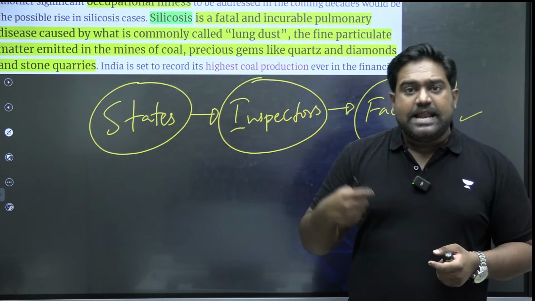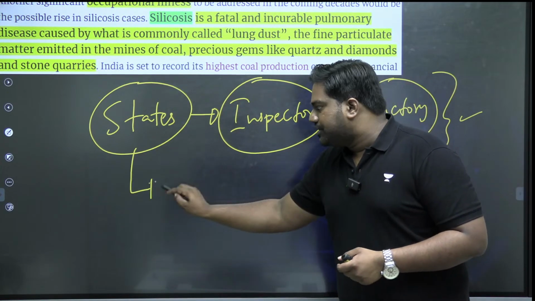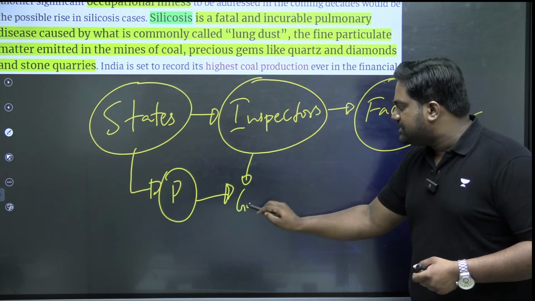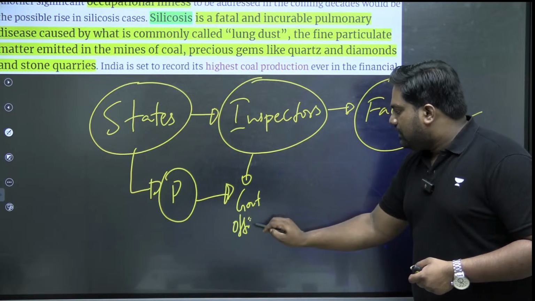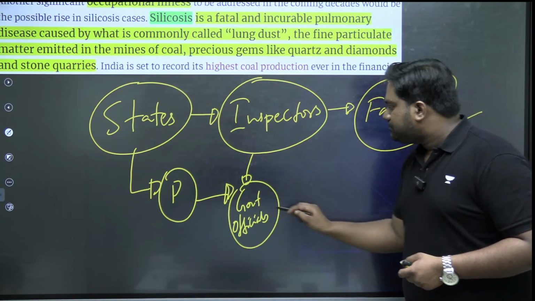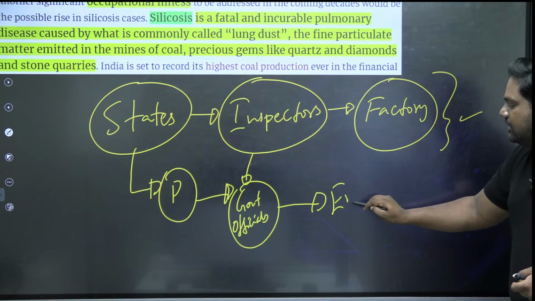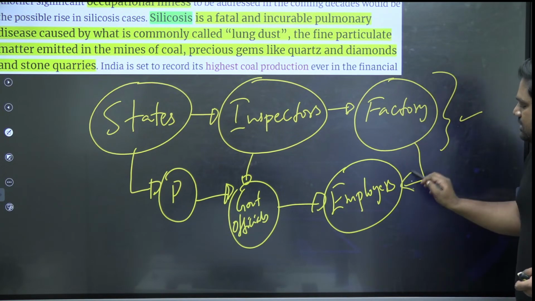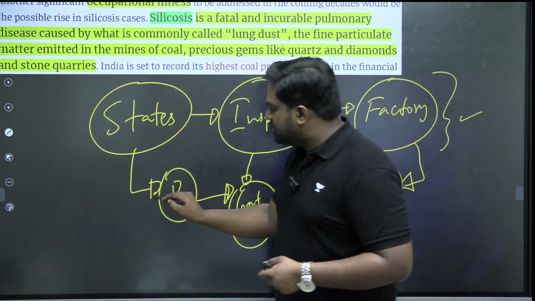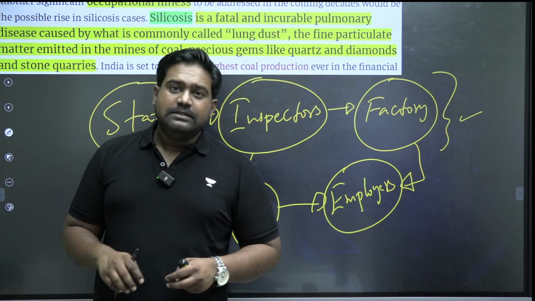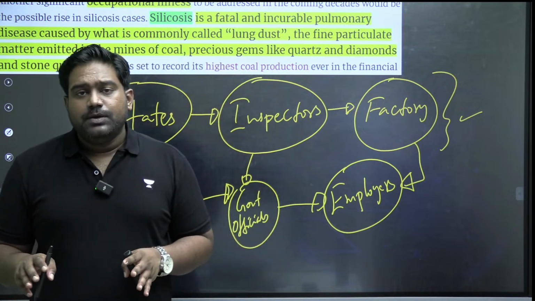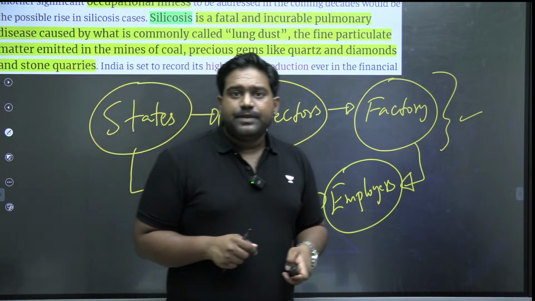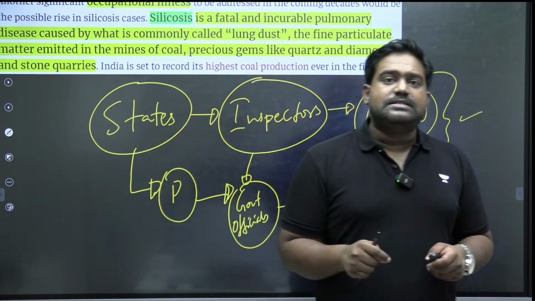There happens to be a corrupt nexus between politicians, corrupt inspectors and government officials, and the employers. So this has resulted in the derailment of these labor standards. Several factories bribe politicians, inspectors and government officials. They get away with the inspections, even without following the basic safety standards and occupational standards. So this remains a major concern at the state level.